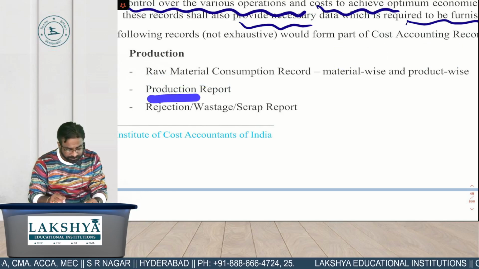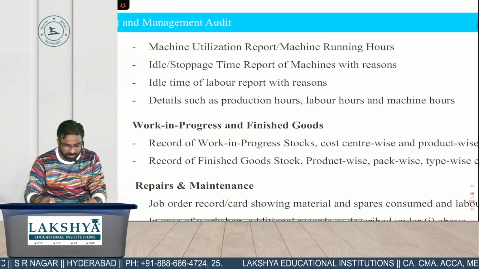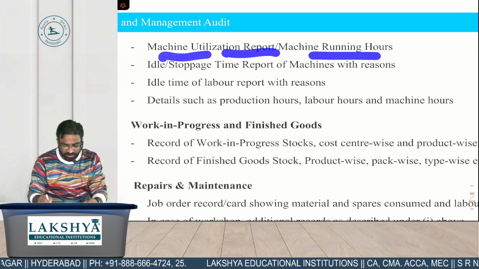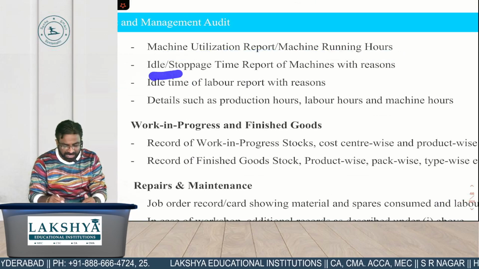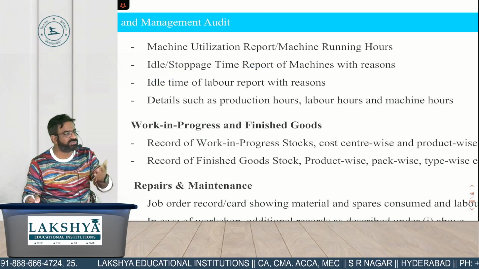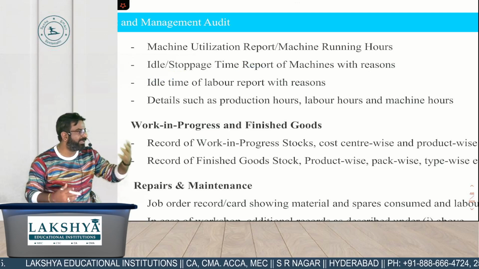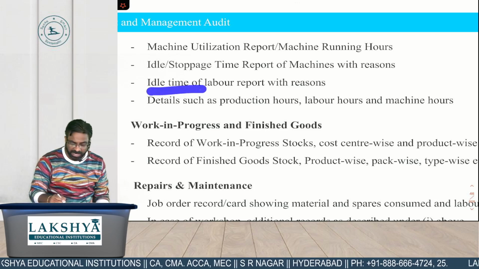Next one, production report, rejection, wastage, scrap report, machine utilization report, machine running hours, idle stoppage time report of machines with what reasons कि आपने ये machine को क्यों stop किया, क्या वो overheat हो गई थी या it was requiring some oiling and greasing. Next point, idle time of what?